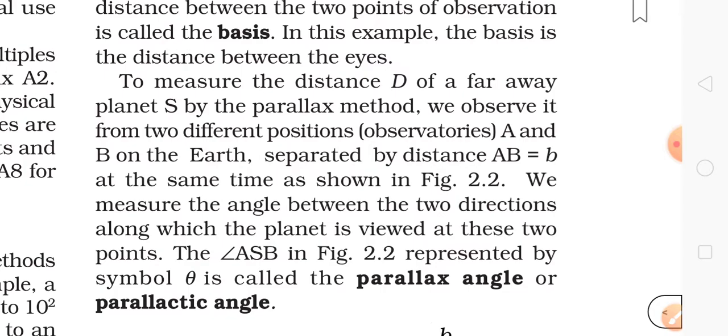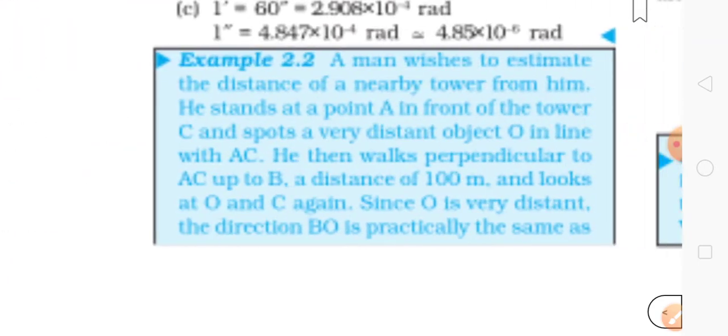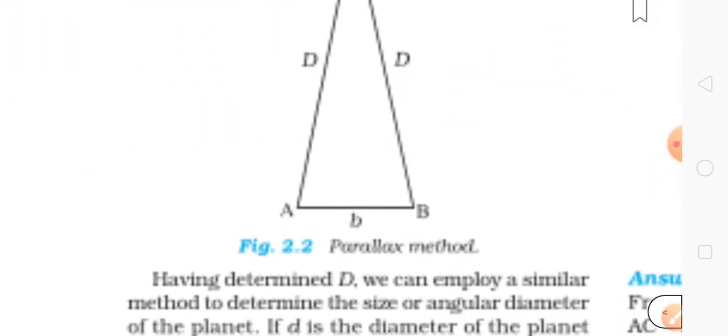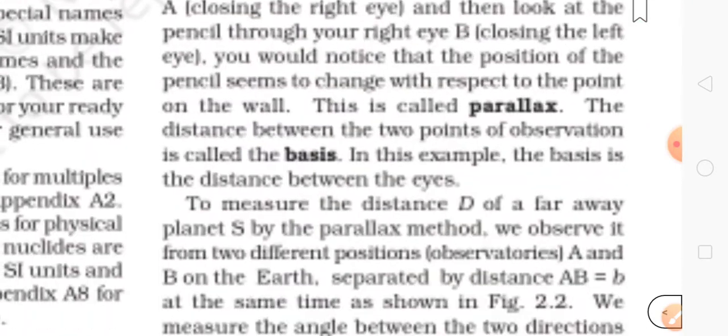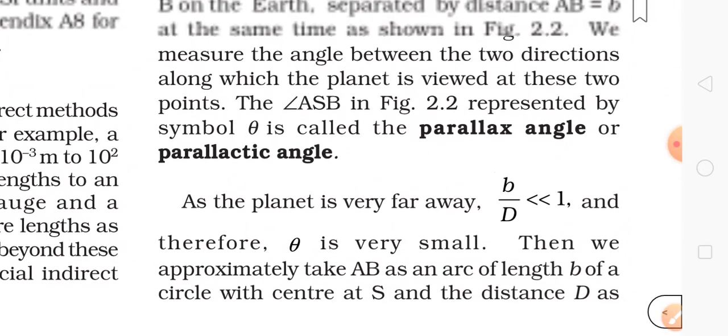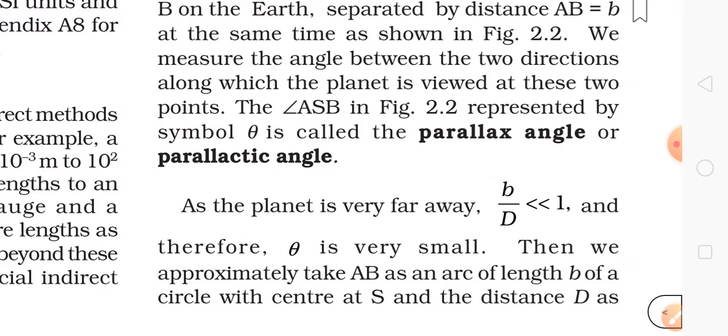To measure the distance D of a faraway planet S by the parallax method, we observe it from two different positions, A and B, on the earth, separated by distance AB equal to b, at the same time, as shown in figure 2.2. So there is a figure also. This is the parallax method. It's not so important, but you just need to know this.